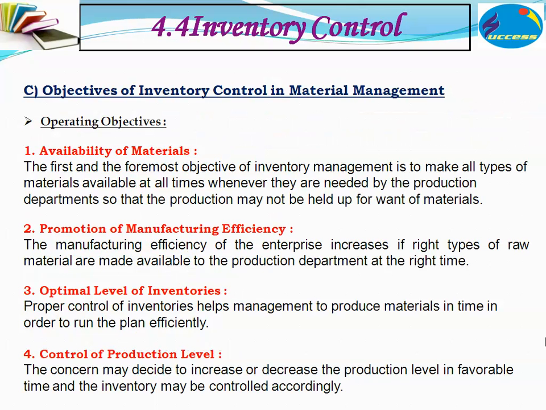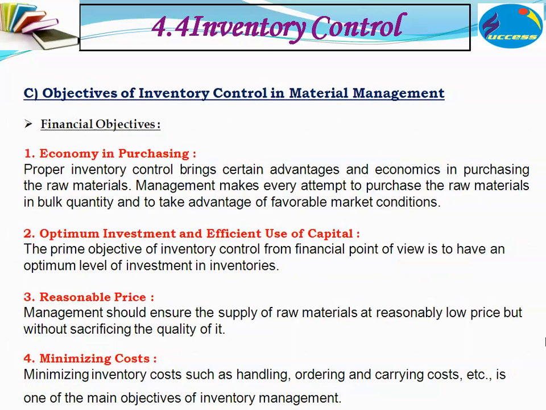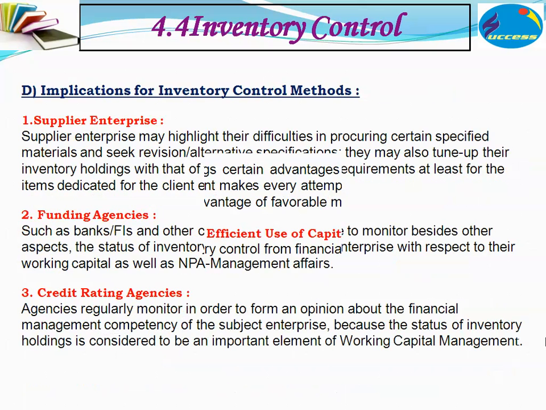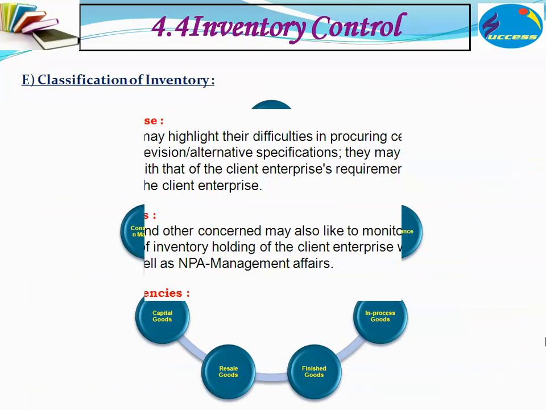The objectives of inventory control in materials management: operating objectives like availability of materials, optimal level of inventories, control of production level, and promotion of manufacturing efficiencies. Then, from the financial perspective: reasonable prices, minimizing the cost, optimal investment and efficient use of capital, and economic purchasing can be achieved.